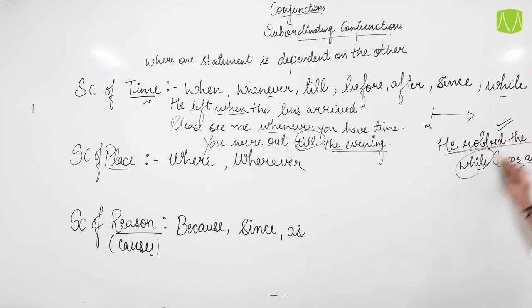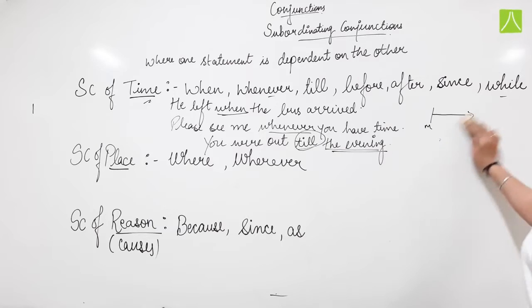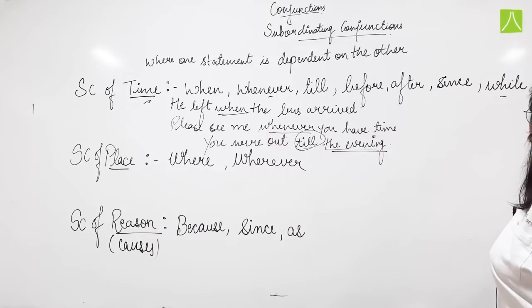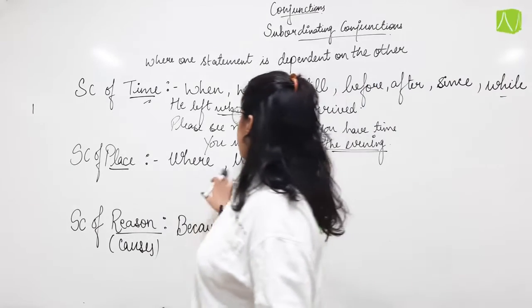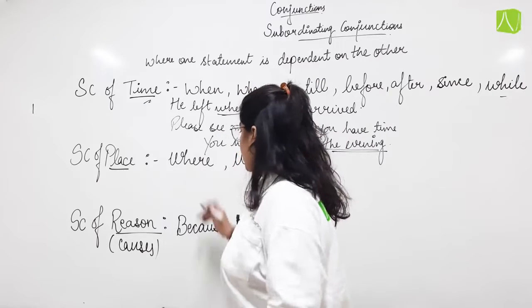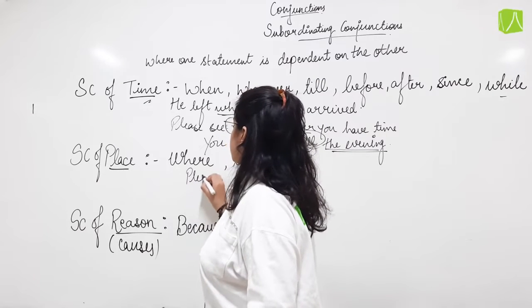Now let us see when do we use the subordinating conjunction of place. Where or wherever.